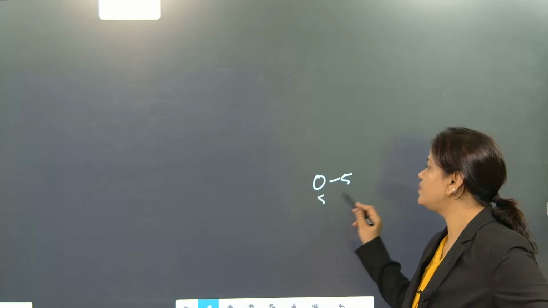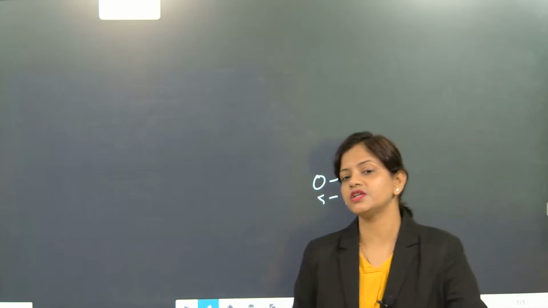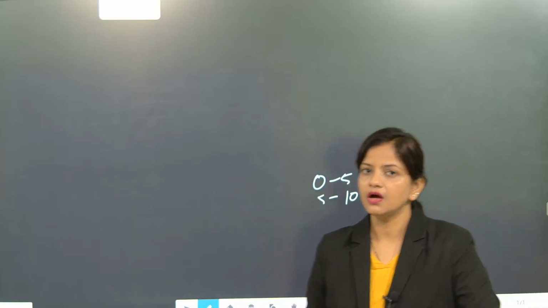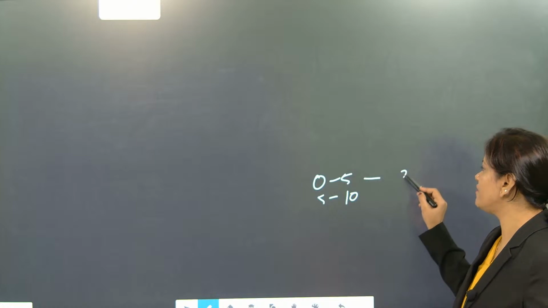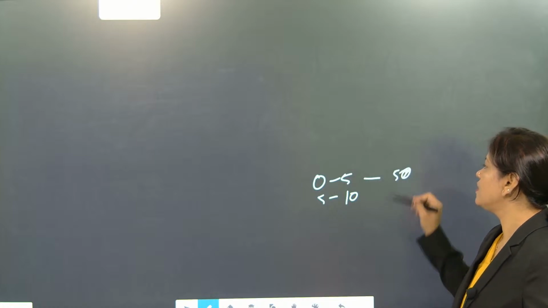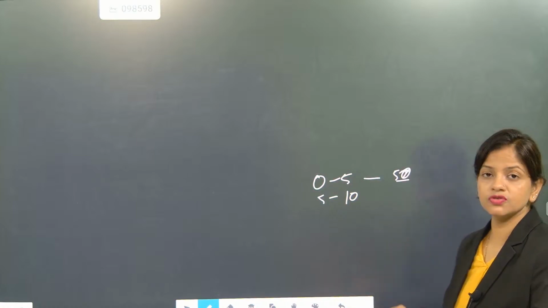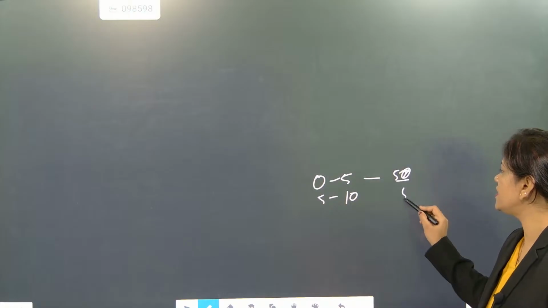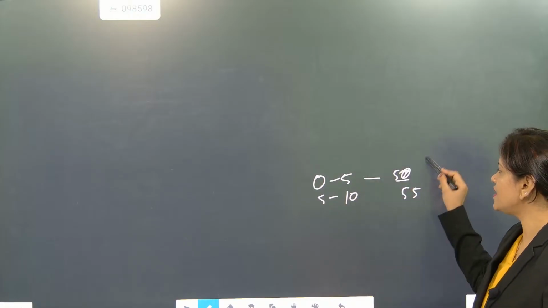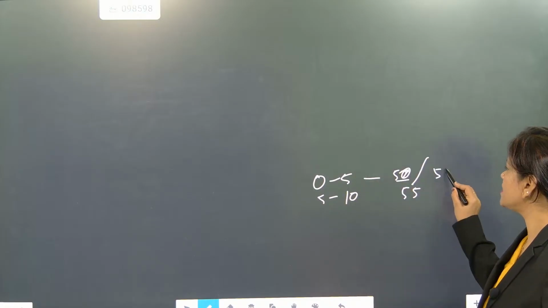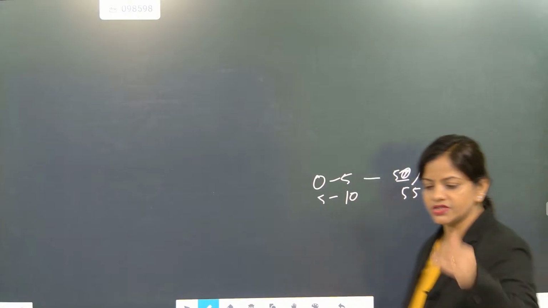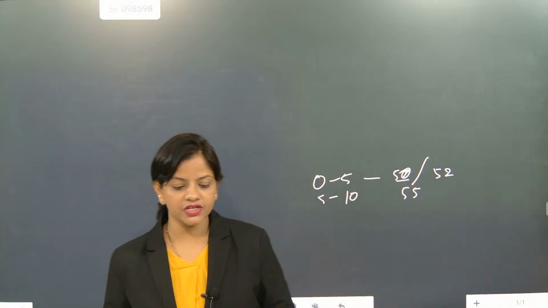Understand this. Between 0 to 5, 5 to 10 seconds, everybody is doing the experiment and trying to find. Understood? So one got a value of 50. One got that 50 virus grown. Another value is coming as 55. One scientist got 50, another scientist got 52. Like that, deviation started.